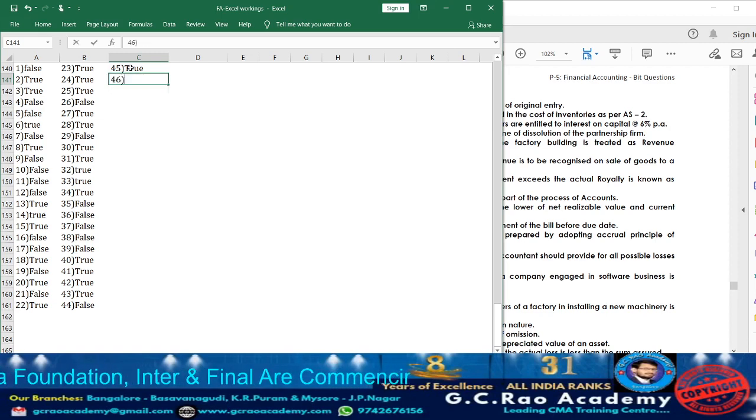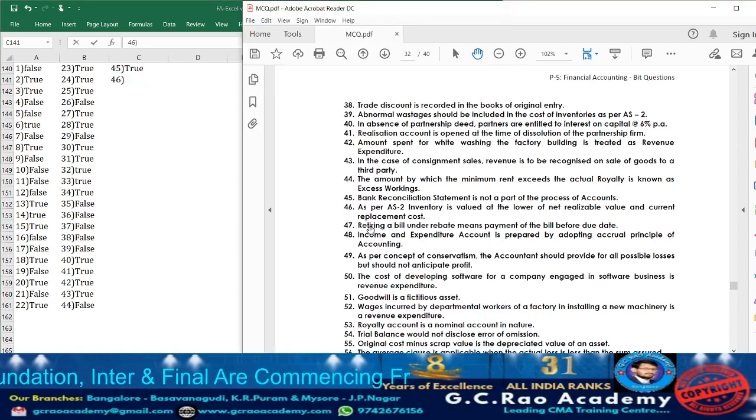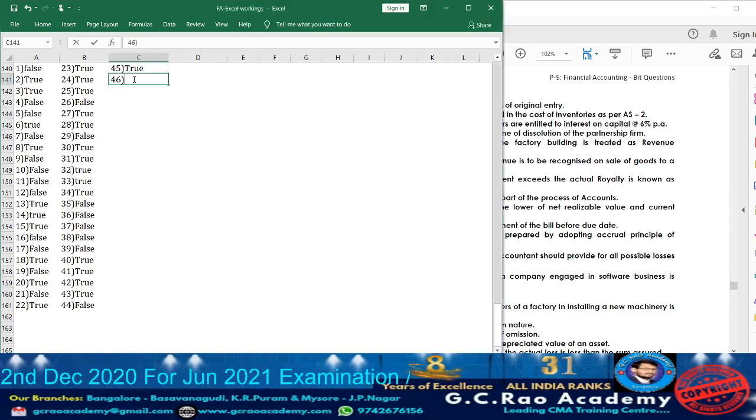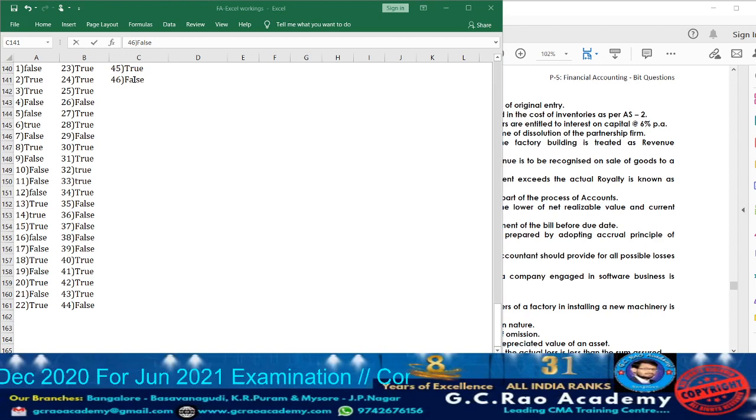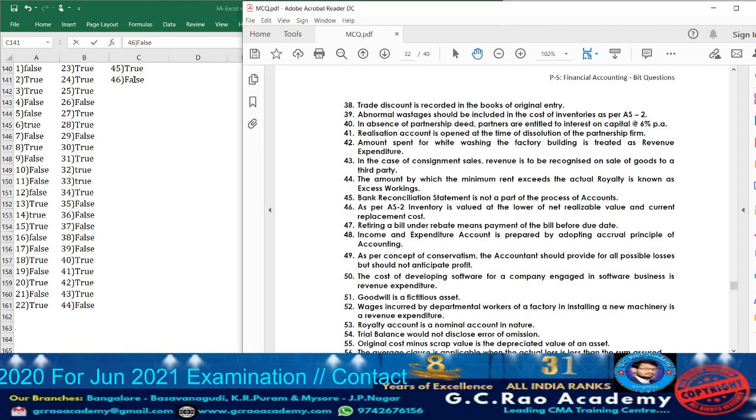Now, let us move on to statement 46. What they are telling, as per AS 2, inventory is valued at lower of net realizable value or current replacement cost. Sorry, false. Lower of net realizable value or actual cost. It will be valued at what? Net realizable value or actual cost. It's not current replacement cost. Accordingly, the statement is false.